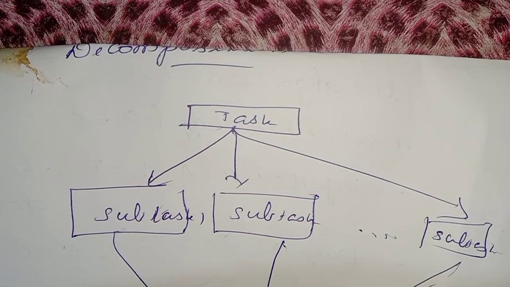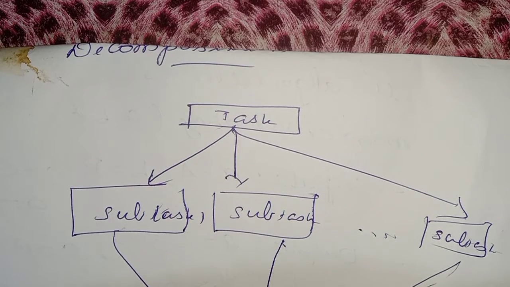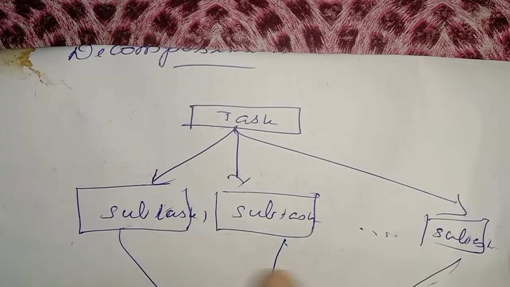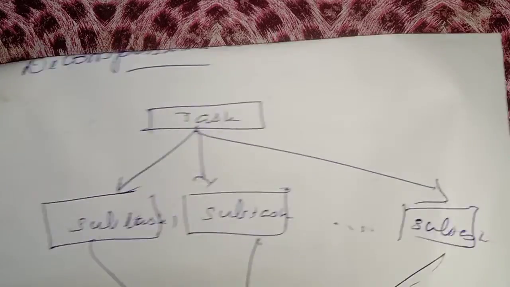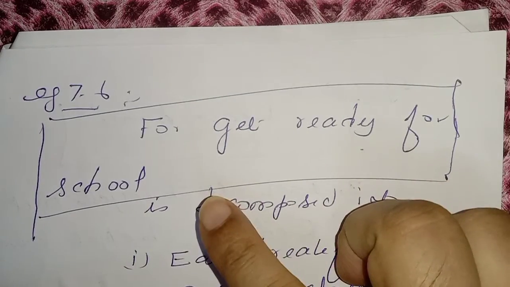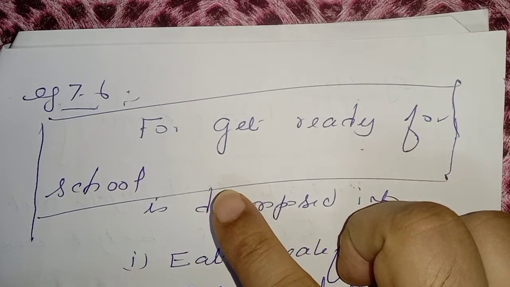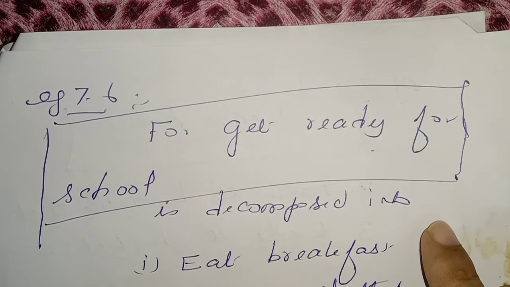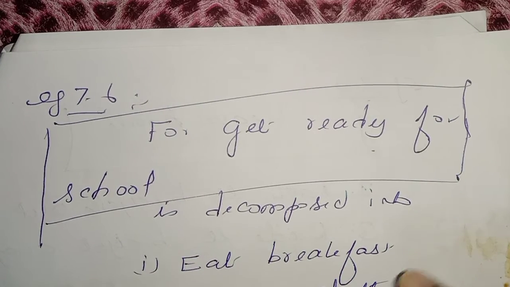For example, Cray XMP or Param supercomputer. That is what India does, that's its business. You got a big task, divide it into small tasks, execute in parallel, get the output. This is called decomposition. Okay. For example, getting ready for school. This is the topic. What is decomposition here? Decompose it: first you take breakfast, put on clothes, leave home. Understood or not?